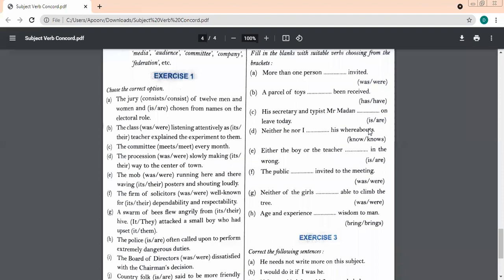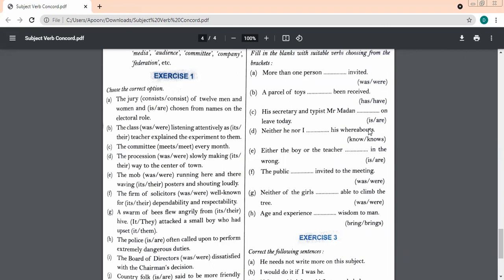The procession was slowly making its way to the center of the town. Yes, ma'am. Very good, Rishesh. Correct answer. Next one, who will read? The mob was running here and there, waving its posters and shouting loudly. Correct, Anoki. Very nice. Next, who will speak?